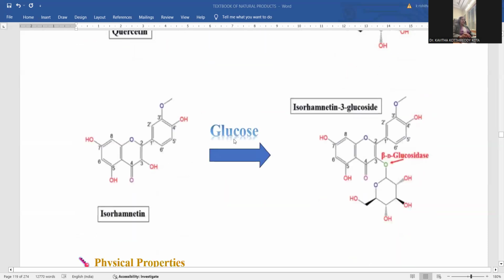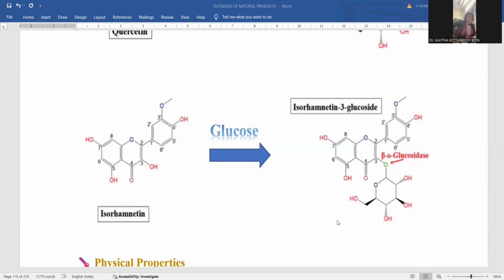Now, let me perform the same treatment of glucose upon isorhamnetin. Here is the methoxy linkage, hydroxy, hydroxy, hydroxy, hydroxy. If this molecule also goes through treatment with glucose, the carbohydrate, again a glycosidic linkage takes place at the same position, with the same linkage pattern, and the molecule generated is isorhamnetin 3-glycoside.